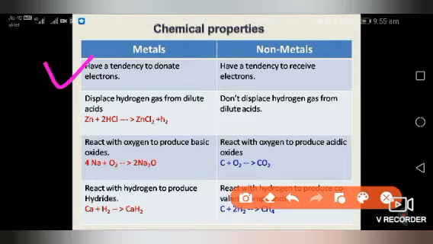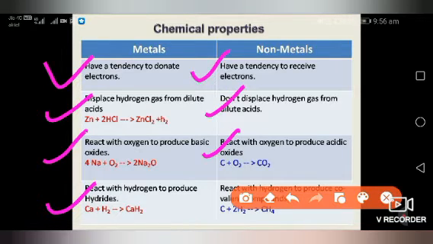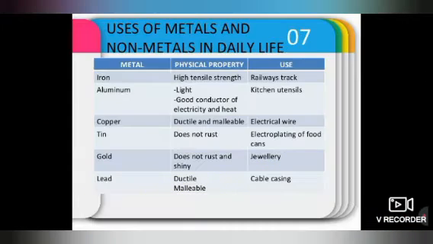Metal has a tendency to donate electrons. Non-metal has a tendency to receive electrons. Metal displaces hydrogen gas from dilute acid, whereas non-metal does not displace hydrogen gas from dilute acid. Metal reacts with oxygen to produce basic oxide, whereas non-metal reacts with oxygen to produce acidic oxide. Metal reacts with hydrogen to produce hydrides, whereas non-metal reacts to produce covalent compounds.